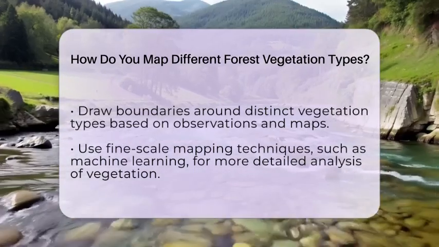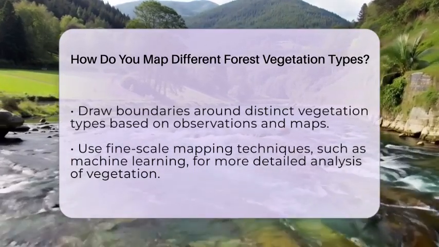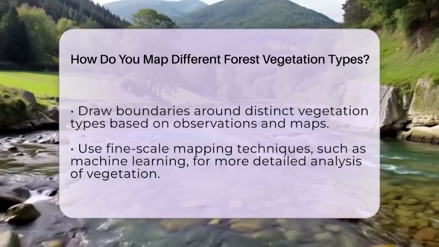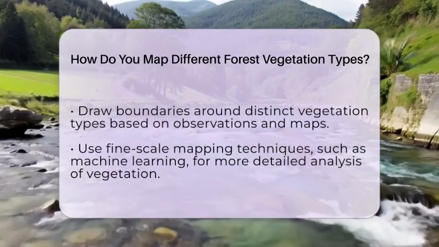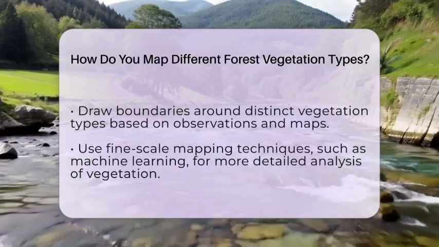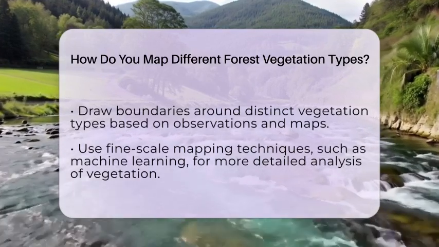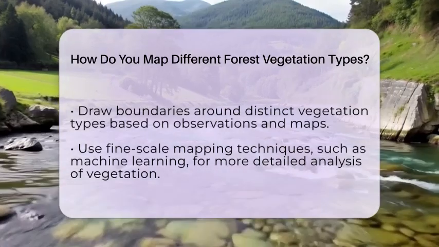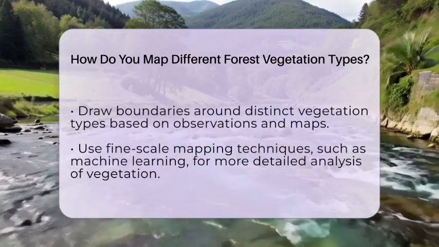Recognize how vegetation correlates with terrain features like ridges, valleys, slopes, and water sources. For example, wetter areas near streams may support different plants than dry ridges. Mapping these associations helps you anticipate vegetation types in unexplored areas.